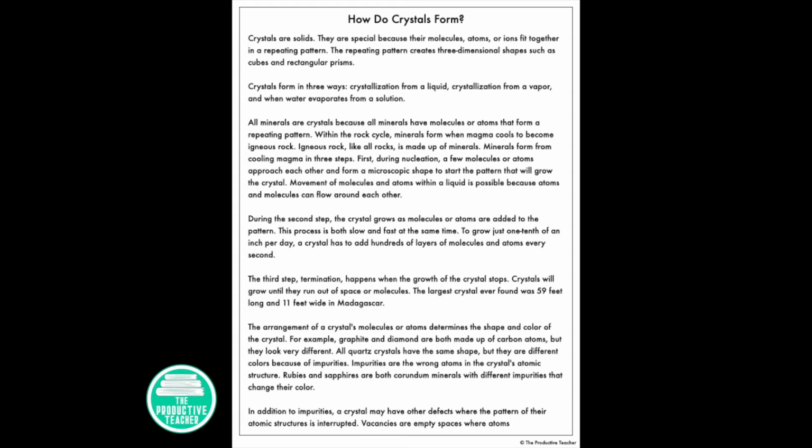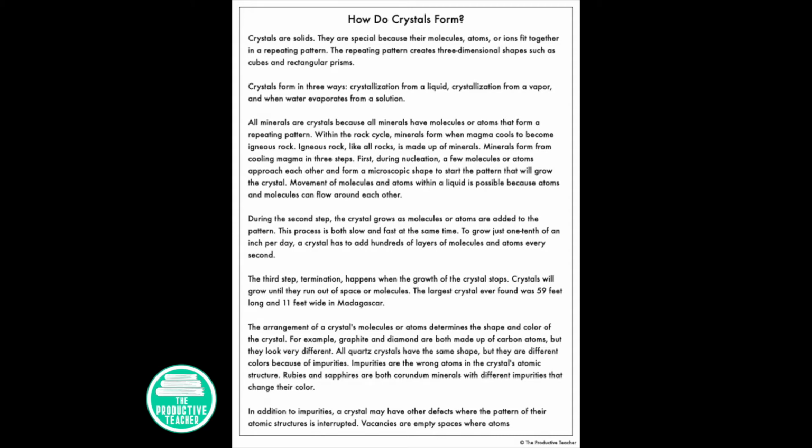How do crystals form? Crystals are solids. They are special because their molecules, atoms, or ions fit together in a repeating pattern. The repeating pattern creates the three-dimensional shapes such as cubes and rectangular prisms. Crystals form in three ways: crystallization from a liquid, crystallization from a vapor, and when water evaporates from a solution.